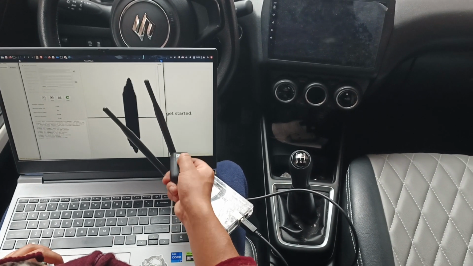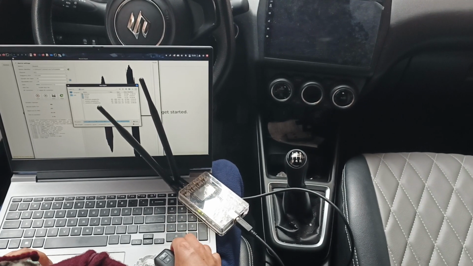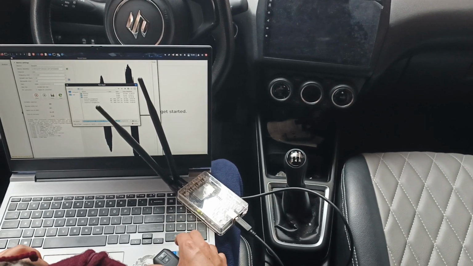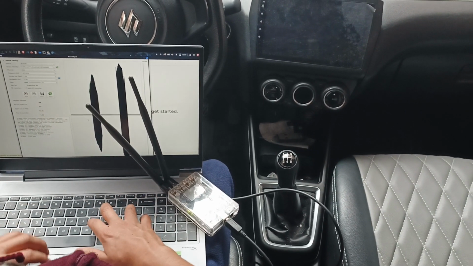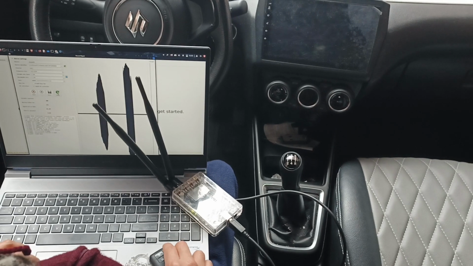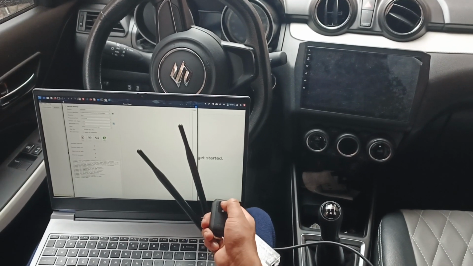1, 2. And immediately, let's go to 2 unlocks. Whoa. Perfect. And finally, the same with the lock signal, okay?